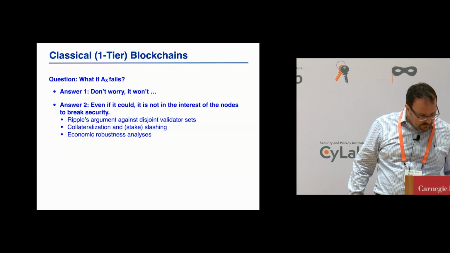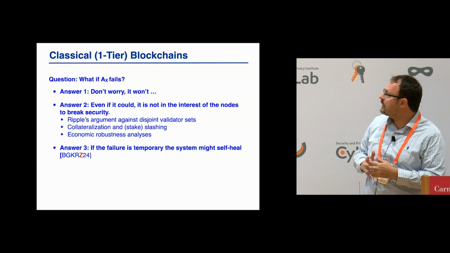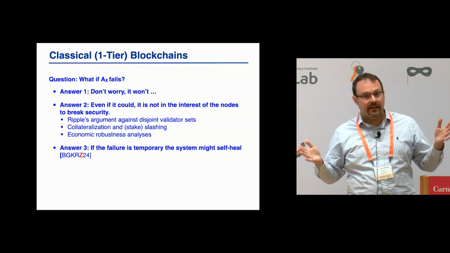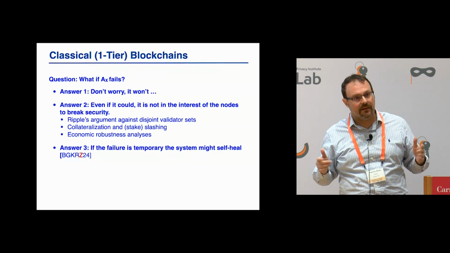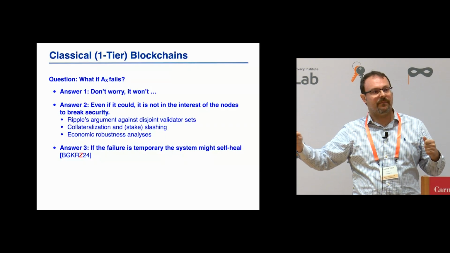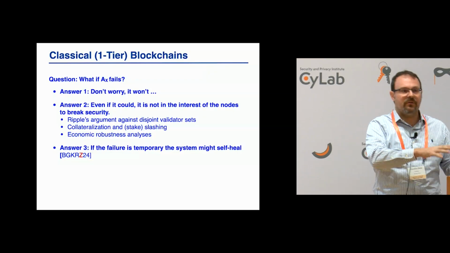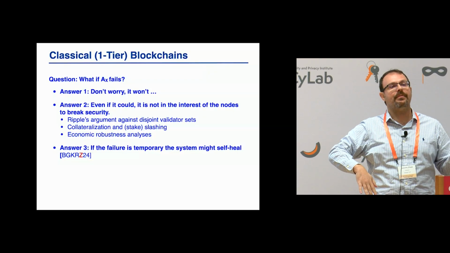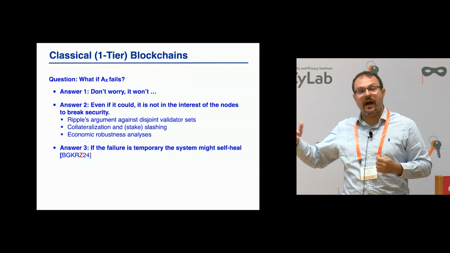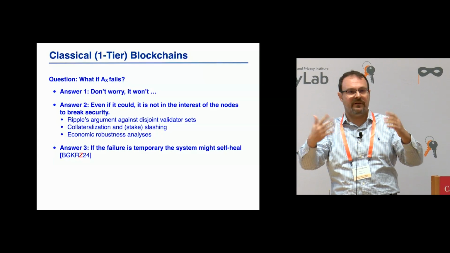There is another answer, which goes to a paper we had last year, which is, okay, I will give a guarantee that if this violation is temporary, the system will heal. So, for example, if for a while the work on the system goes to the majority adversary because the good guys drop, or the majority of the stake on the system goes to the adversary, I will still show that the system will self-heal. Eventually it will converge, and somehow I will have an arbitrary rule for resolving.